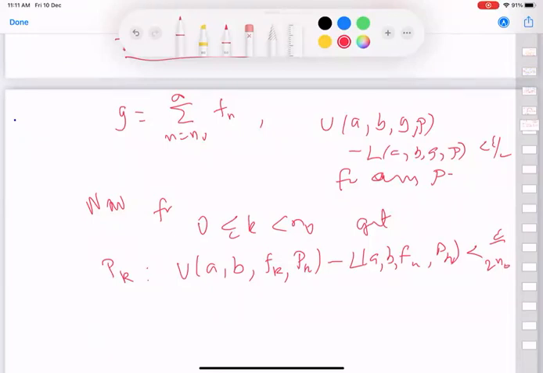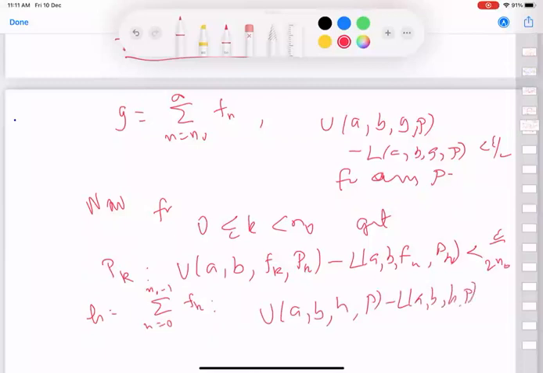Now if one defines H as the summation from k equal to 0 to n naught minus 1 of fk, then as we had noted earlier, U(H, P) minus L(H, P) is less than epsilon by 2 for P being the union of Pk, k equal to 0 to n naught minus 1.